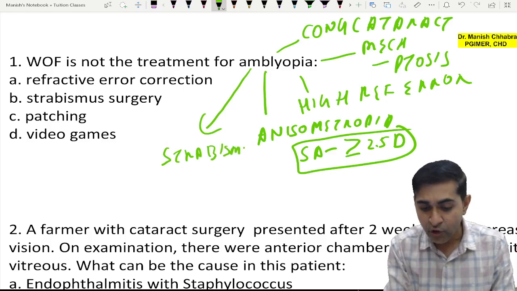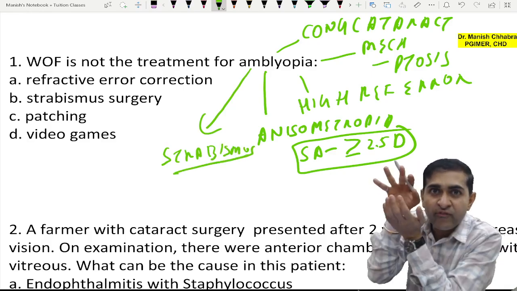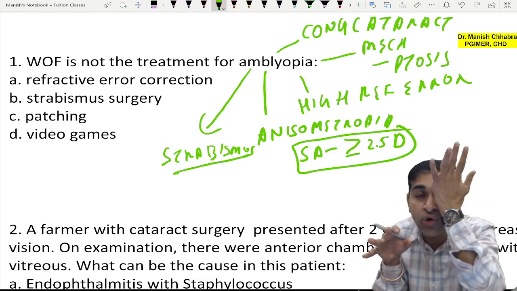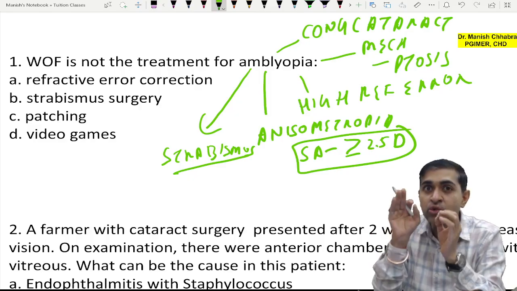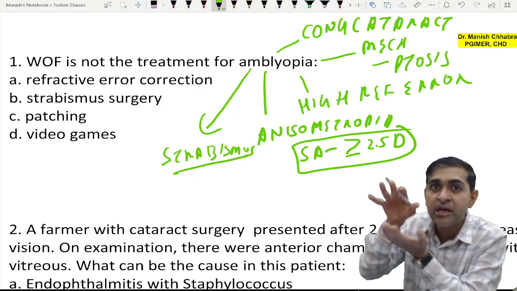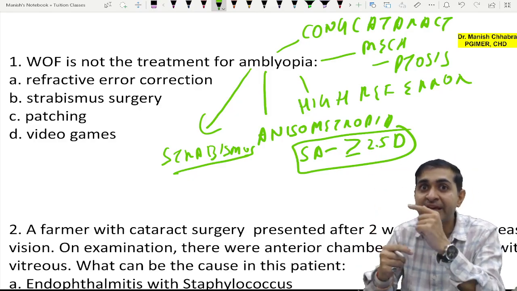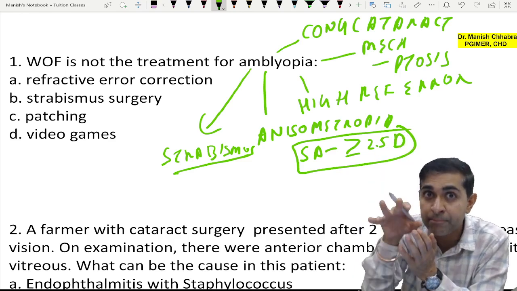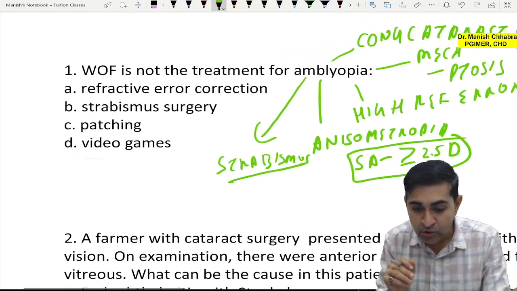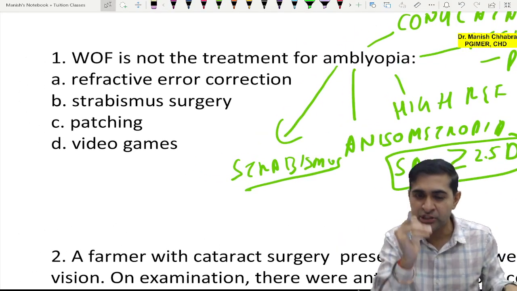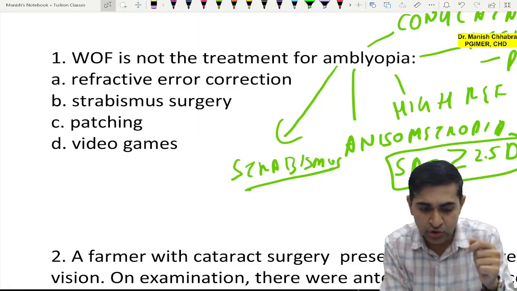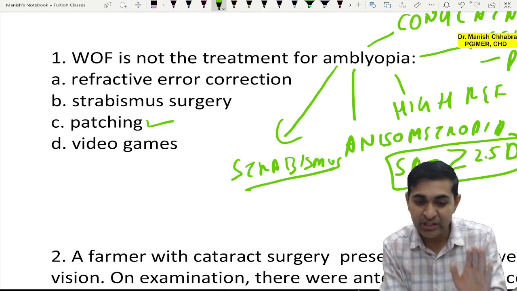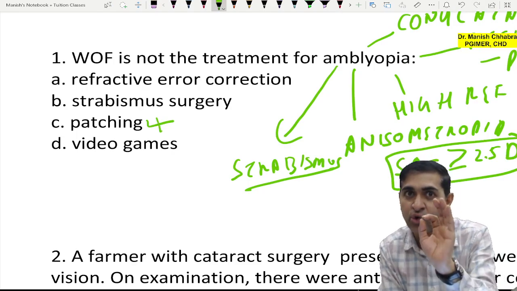What is the treatment? If one eye has gone into amblyopia, you patch the other eye, the normal, sound eye, so that the brain starts using the amblyopic eye and restarts the growth and development of the eye which was earlier suppressed by the brain. Now talking of the options, I told you that you will patch one eye, so of course this is done. So this option is clearly eliminated, not the answer.